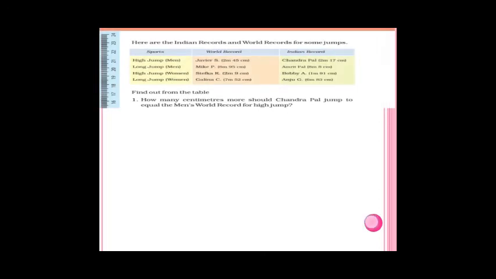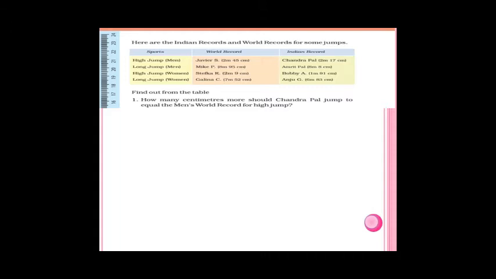See, here are the Indian records and world records for some jumps. In this tabular column you can see high jump men, and the world record is also given. Javier, 2 meter 45 centimeter. This is a long jump. Indian records are also given. The Indian record, the first is Chandrapal, that is 2 meter 17 centimeter. And long jump, if you see, Mike P in the world record. In the Indian record, Amrit Pal.